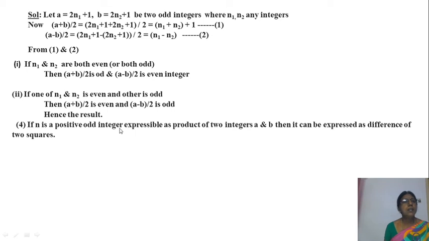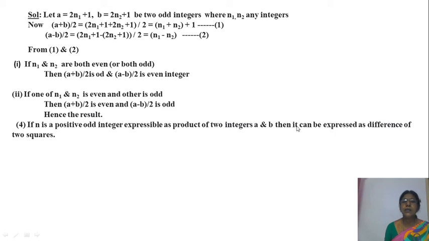Okay. Now see the next problem. If n is a positive odd integer, not only a positive integer, it is odd. Here also n is an odd integer, which can be expressed as a product of two integers a and b. See here, n is a positive odd integer and it can be written as a into b, product of two integers. That is the given data. Then it can be expressed as a difference of two squares. We are going to show this one.